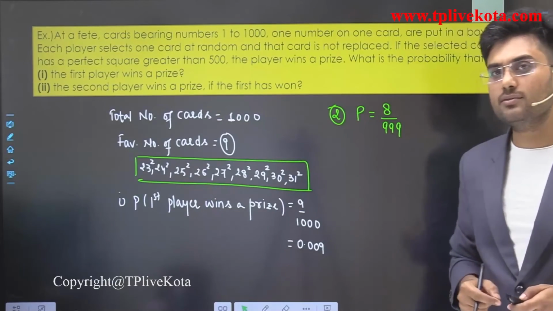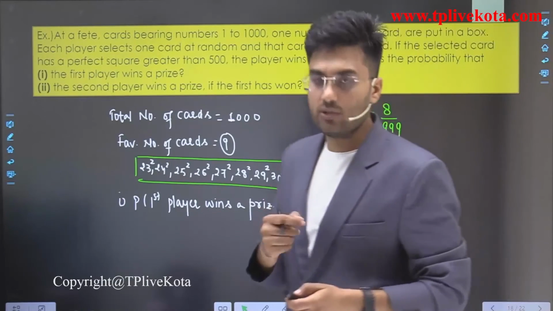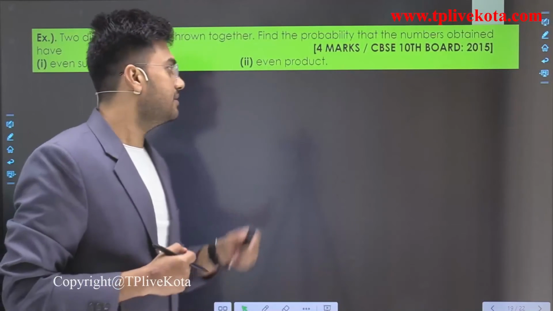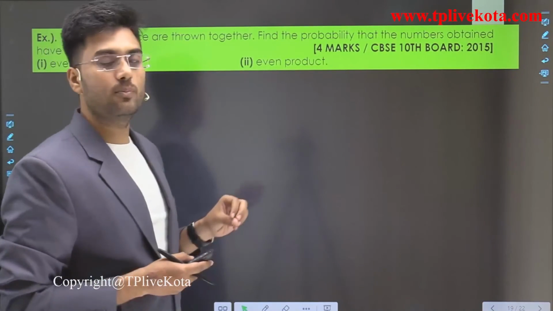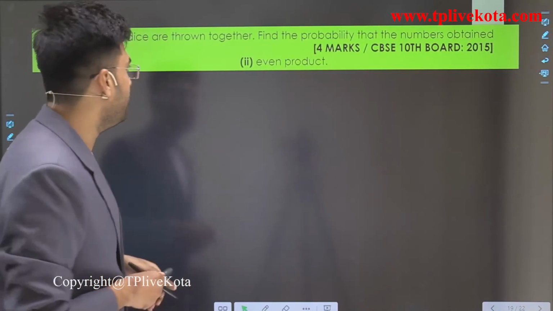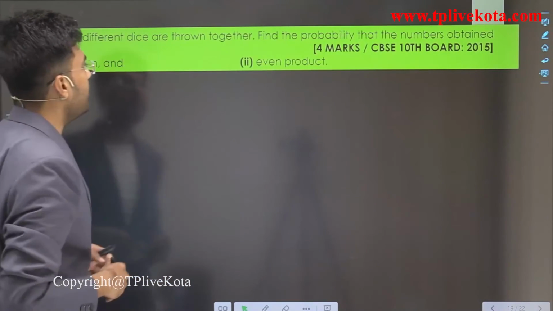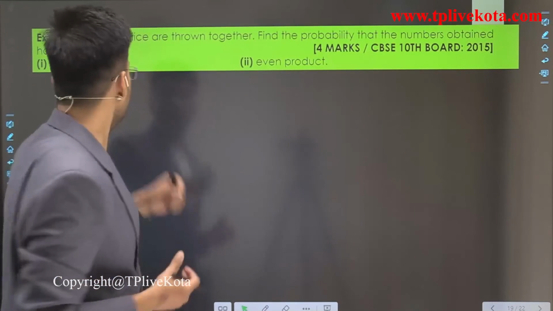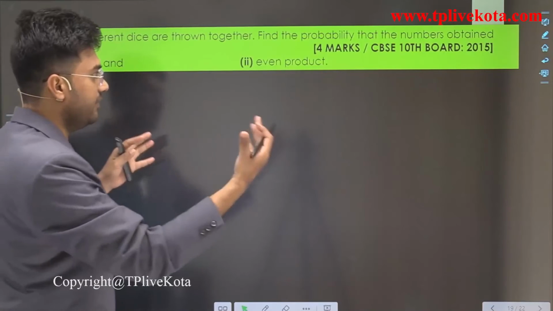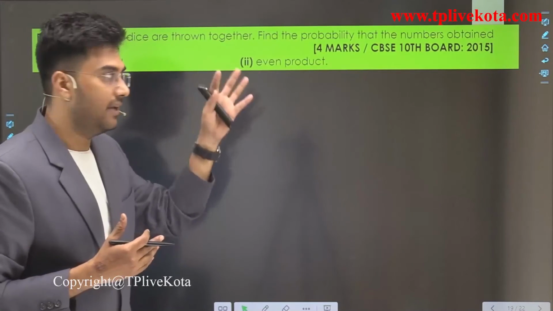Now let's move to the next question, which was asked in the CBSE 10th board examination in 2015. Two different dice are thrown together. Find the probability that the numbers obtained have an even sum, and second, an even product.